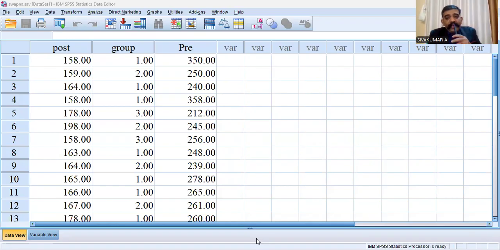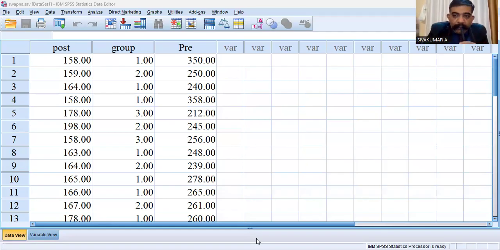What is the specialty of ANCOVA? In ANCOVA, there are three types of variables. One, your dependent variable. The dependent variable should be a continuous variable, that means you should measure it with the help of a scale. Another, your independent variable, should be a categorical variable, that means nominal scale or ordinal scale.